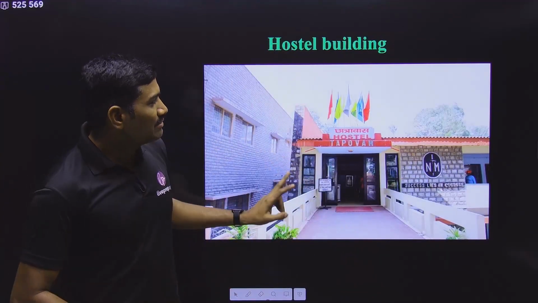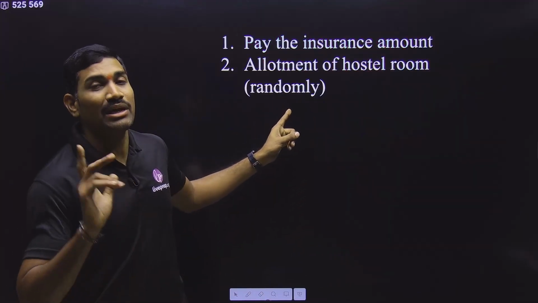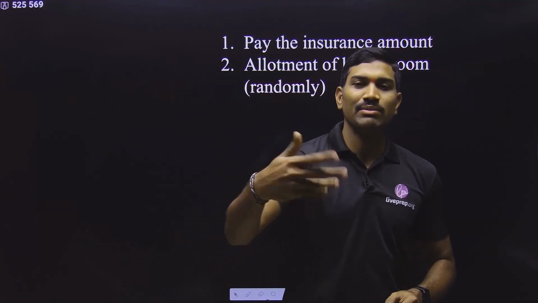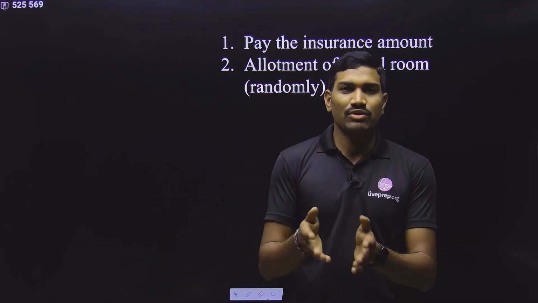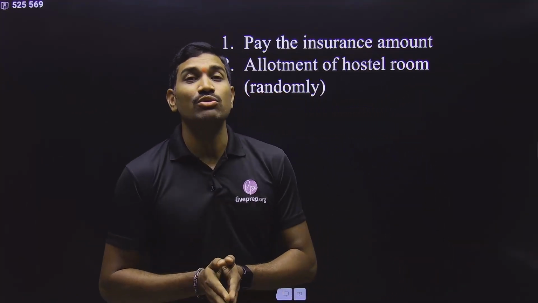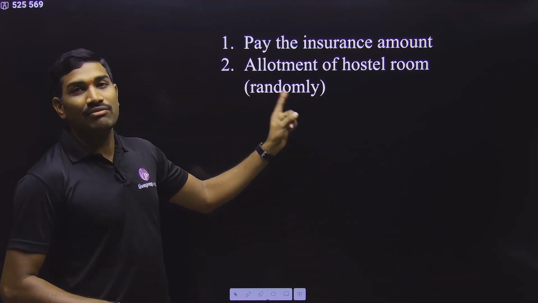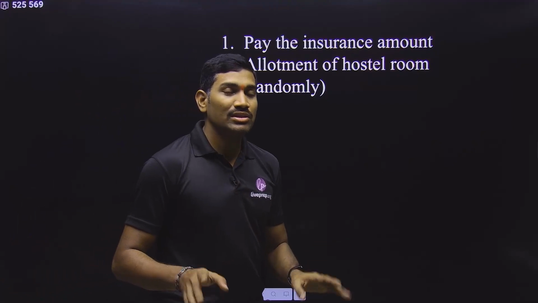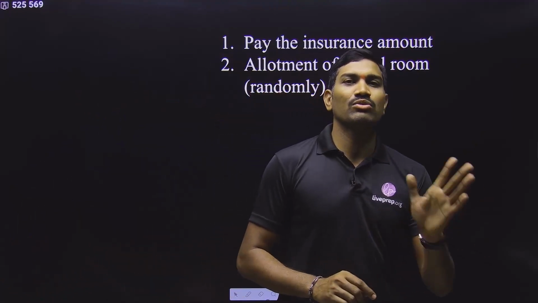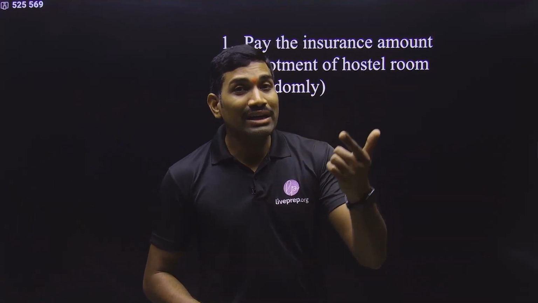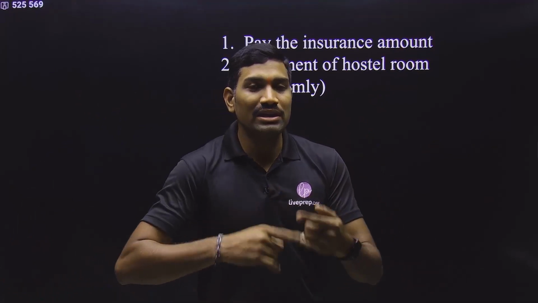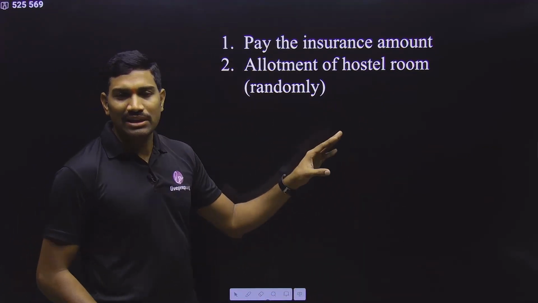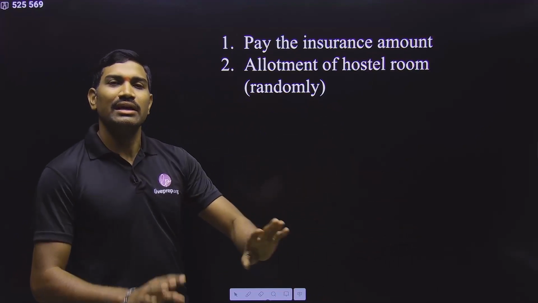Clear? And please remember, I told you it is a random allotment on the first day, not the first day actually, because the first day will begin tomorrow, right? Today itself, suppose you are arriving at the NIM, this is day 0. On day 0 they give you a hostel room, and this allotment is random. So simply go to whatever room they say, because on day one these rooms will be shuffled once again. That I will tell you separately.